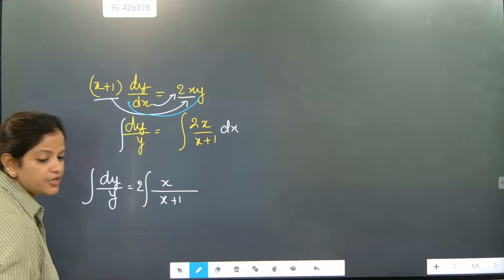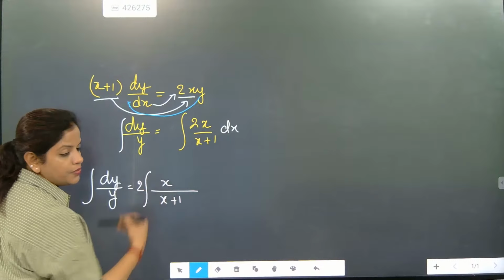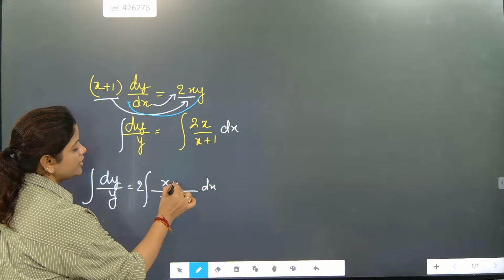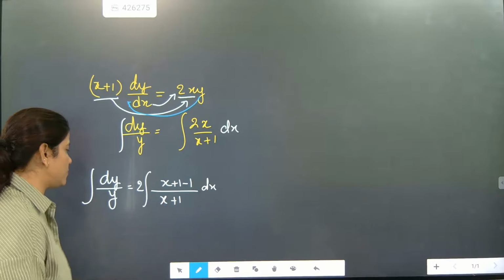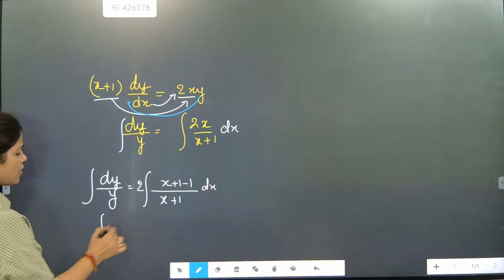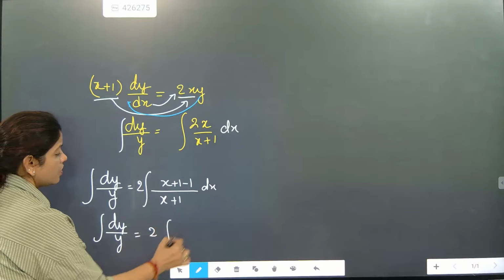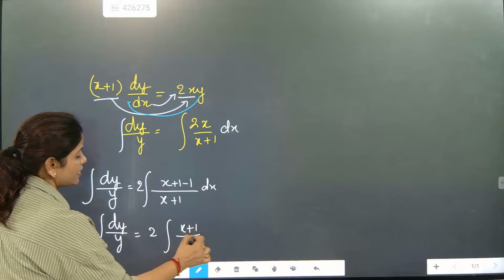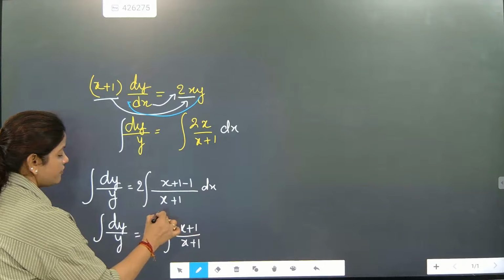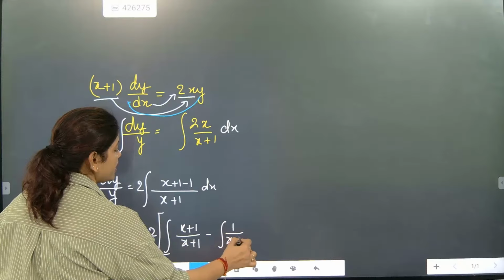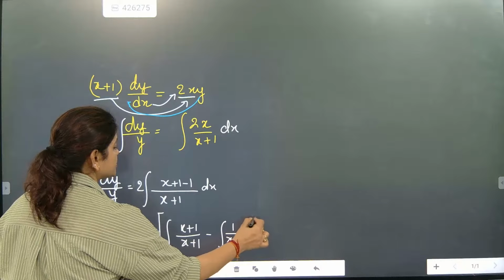So 100% you need to solve some question because your numerator part is x and denominator part is x plus 1. So what you need to do is add 1 and subtract 1. Don't touch this corner. You just solve this part. Dy by y is equal to 2, in a bracket, x plus 1 by x plus 1, and then you write minus 1 by x plus 1 dx, and that's it.